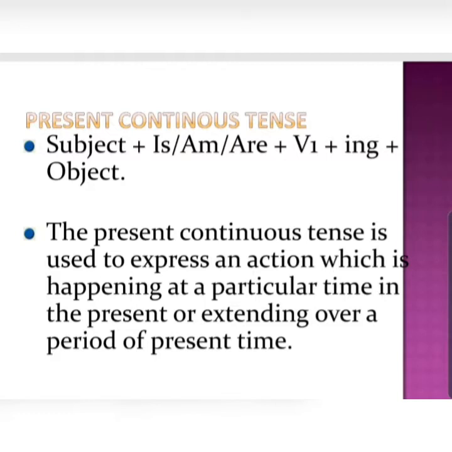Suppose the verb is play, so play plus ing becomes playing. Plus the object. Object can be anything, it can be football, it can be cricket. So I am playing football, or they are, or he is playing. So that becomes the continuous tense.